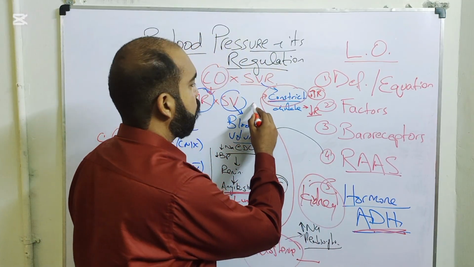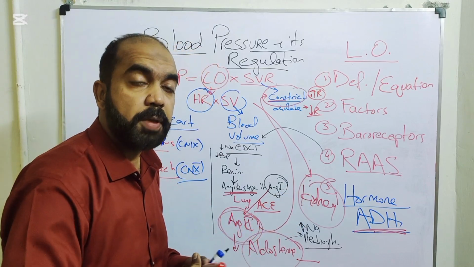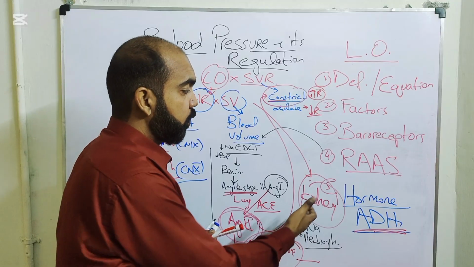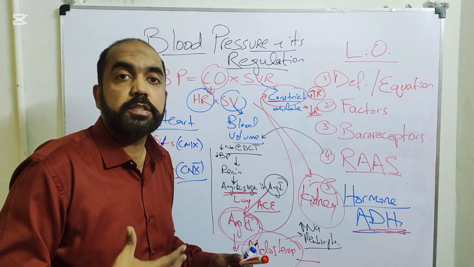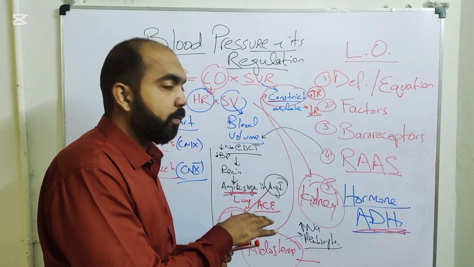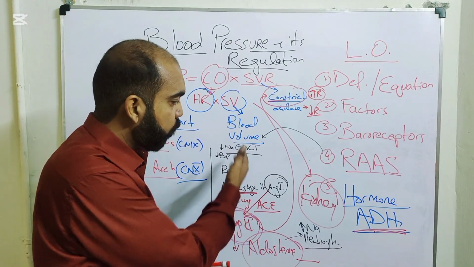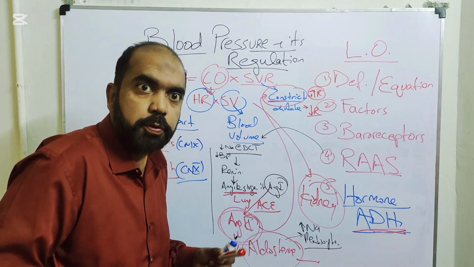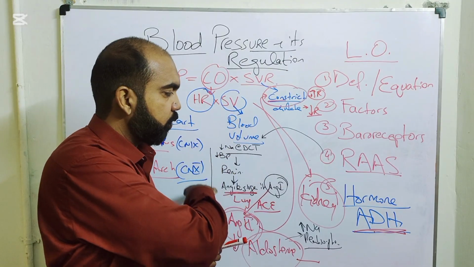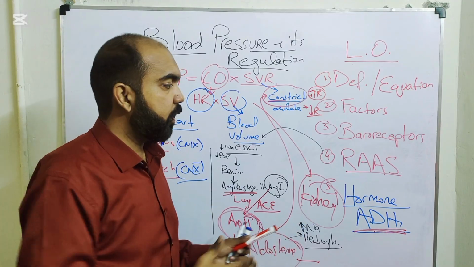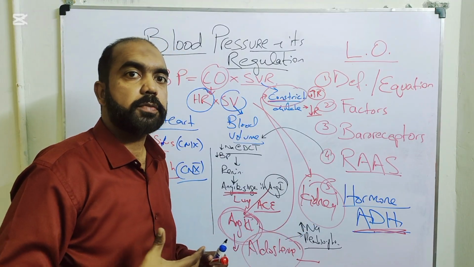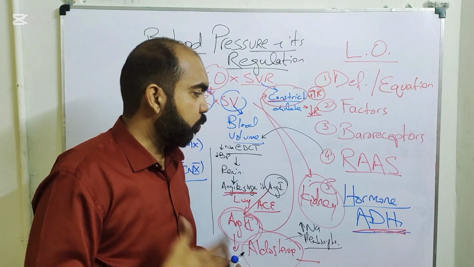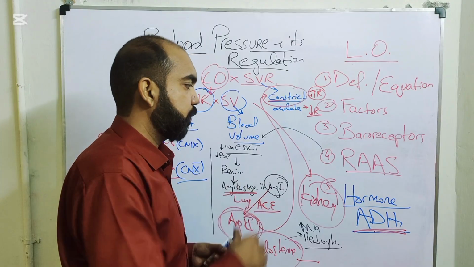The last one regulates in the long term, maybe hours, days, weeks, depending on the underlying condition. For example, if there is heart failure, the heart is not pumping adequately, so blood would not be reaching the kidneys adequately, renin would be secreted, and this system would be activated. Why? Because the underlying cause is heart failure. If you treat the heart failure, this would automatically be regulated. So the kidney is long term, and it regulates water input and output, or you can say the regulation of water, blood volume, and hence the blood pressure.